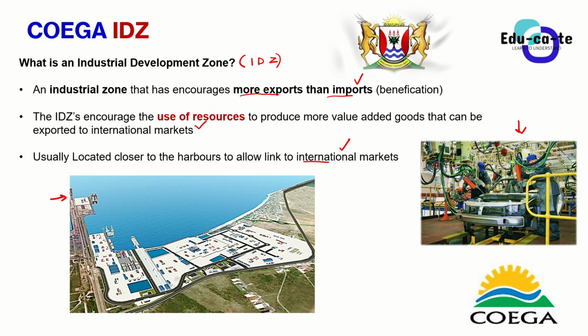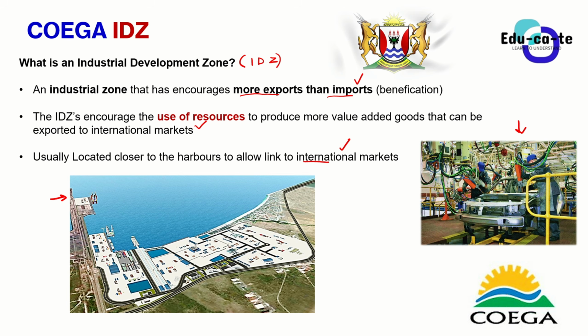You don't have to travel longer distances to access the harbor, because the harbor is basically where there is this break of bulk in transport, whereby you are able to sell your goods via ship. Maybe the goods are coming from South Africa, going to the USA, or any other country overseas. Okay, so there are multiple industrial development zones in South Africa, but specifically in this video, we'll